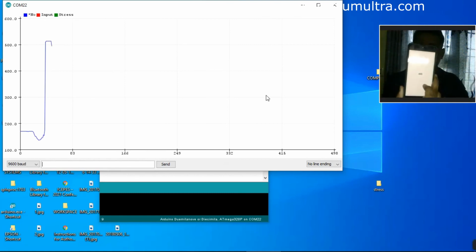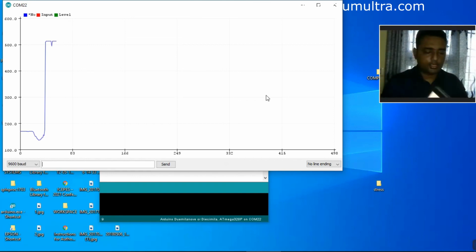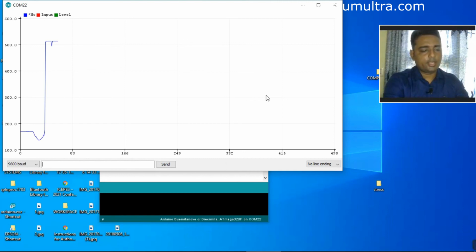Now if some other person wears this, in that case there will be a different value of stress. That green color represents there is no stress, and this white color represents that there is no input. Now I will wear this sensor again and see whether any changes come or not.